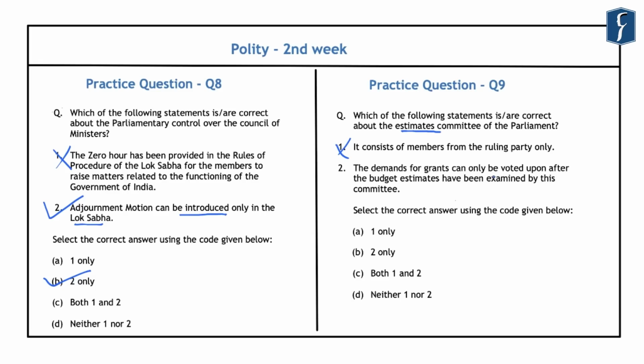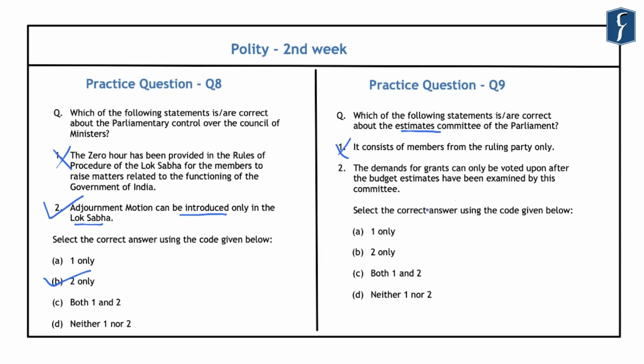And because the members to this committee are elected based on the proportional representation system, all the parties get due representation in this committee. Now regarding the second statement, the function of this committee is to examine the estimates which are included in the budget. And in this line, it suggests economies in the public expenditure. And that is why it is also described as a continuous economy committee. Further, regarding the second statement, the demands for the grants are the expenditures which are presented by the government in the form of demand to the House or the Lok Sabha.